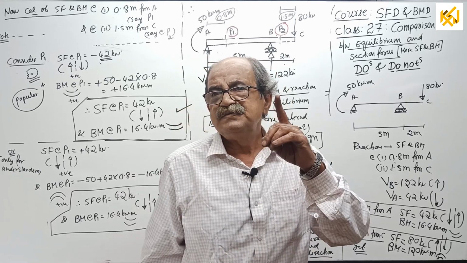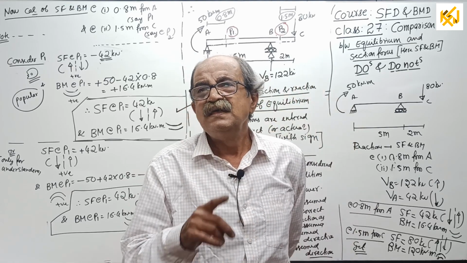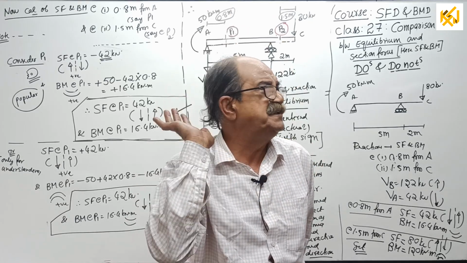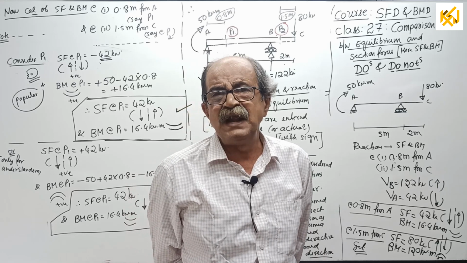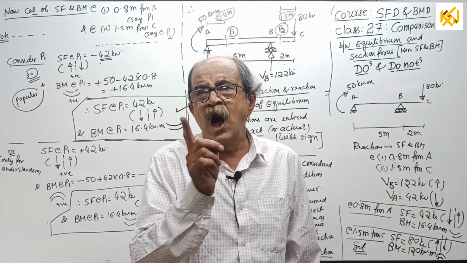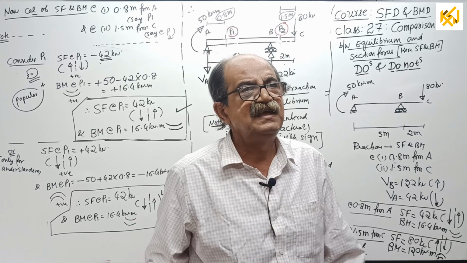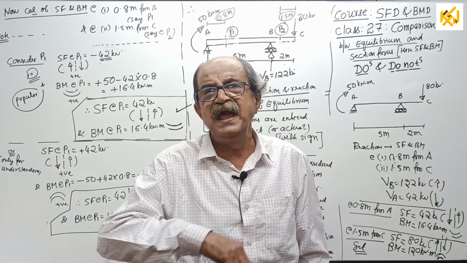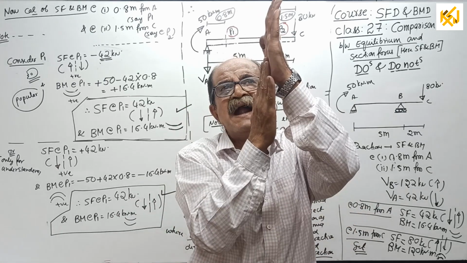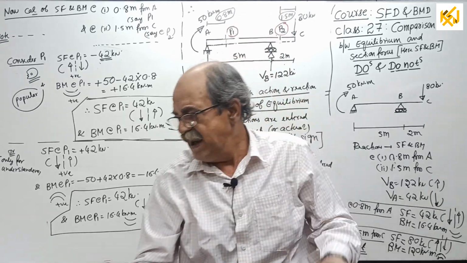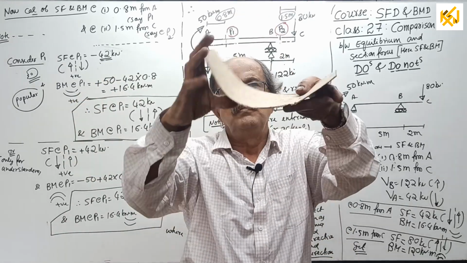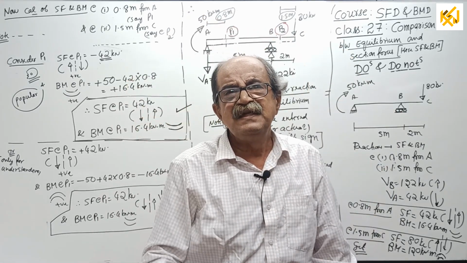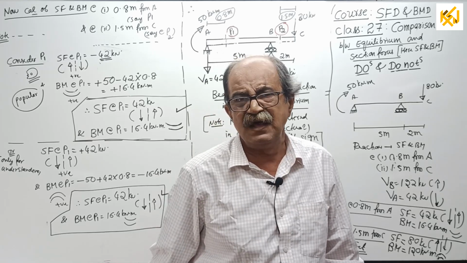Then, section forces. Lastly, one more thing. Sigma V, only load. Sigma M, load into distance, sufficient. Now, when you are finding section forces, that is SF and BM, it is not direction based, it is nature based. There you put sign based on direction; here you decide sign based on nature. One hand is not possible, two hands are required. And then, this way, when you find section force and consider sign, that sign has effect on the answer.